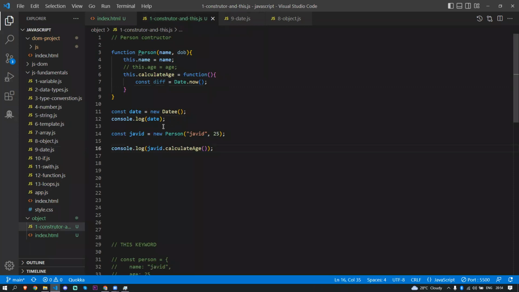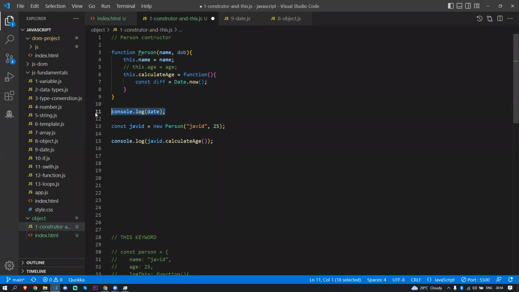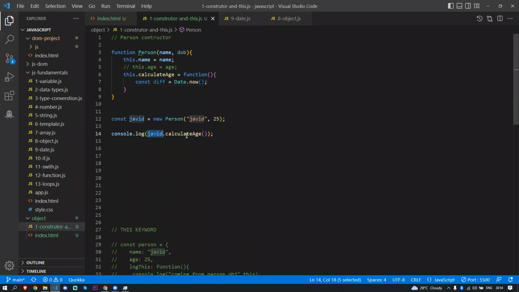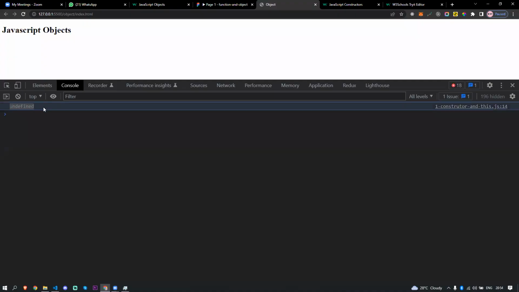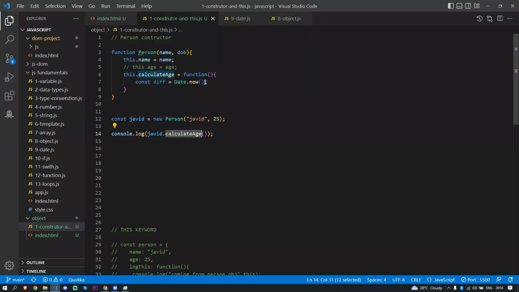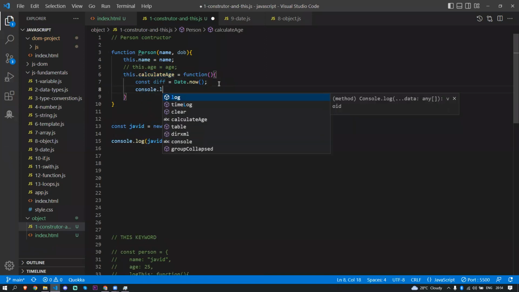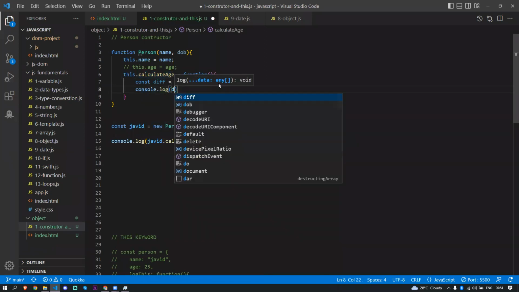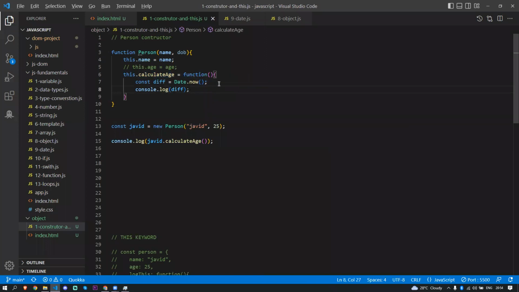Day is not defined. Where is that? It's not here, right? Yeah, this one. So I'll take this one. So Javed dot calculate age, it's going to return undefined because we are not setting up anything here. We want to get something here because, what I'm saying, console.log diff here. If I give diff here, what is it going to return?